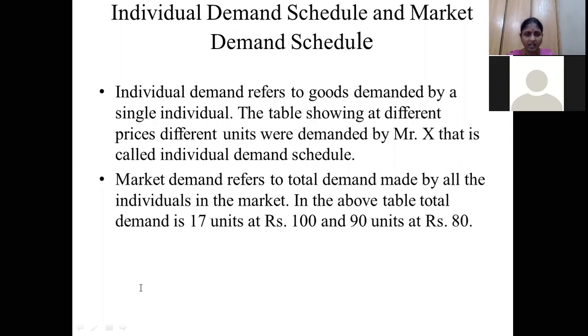Here X's demand is 10 units. That is called individual demand. Y's demand is 20 units. That is also individual demand. Z is 25. Summing up all these individual units gives you a figure of 50 or 60. This total of 60 is called market demand.